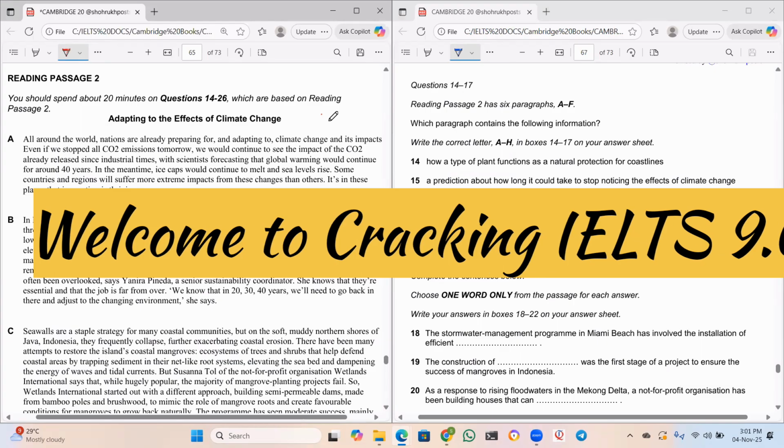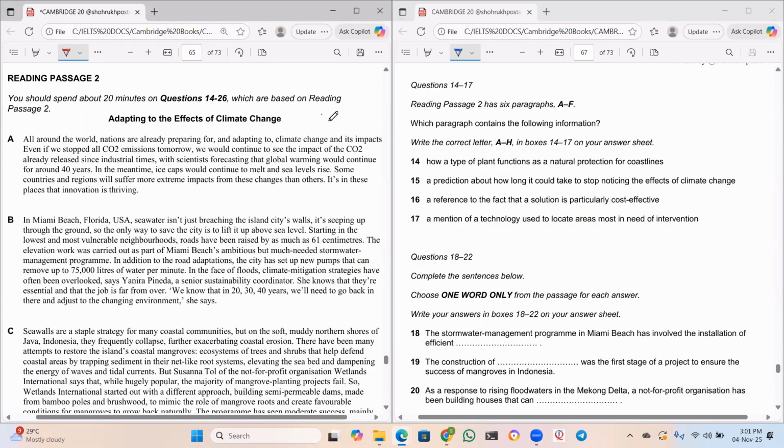So today I am back with a new passage. As you can see, the passage says adapting to the effects of climate change. This is Cambridge 20, test 4, passage number 2. So this is the last but one passage in this series.